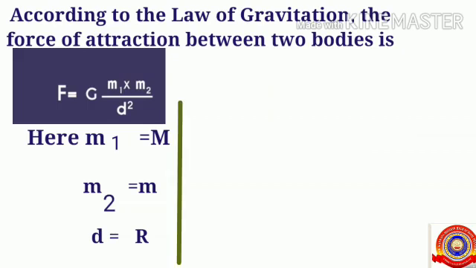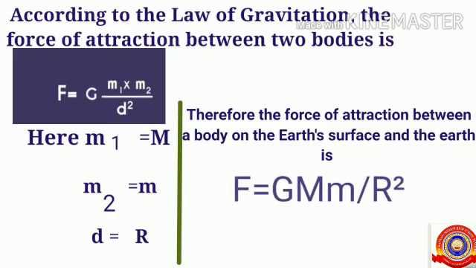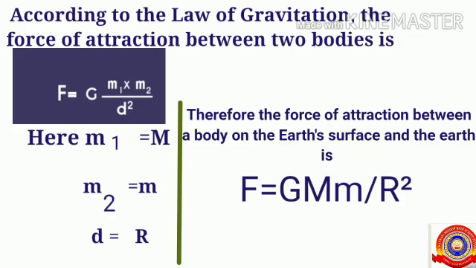According to the law of gravitation, we know that the force of attraction between two bodies is F equals G into m1 into m2 by d square, and here we are replacing m1 with capital M, m2 with small letter m and d with capital R. Therefore, the force of attraction between a body on the earth's surface and the earth is F equals G into M into m by R square, where capital M is the mass of the earth, small letter m is the mass of the body and R the radius.